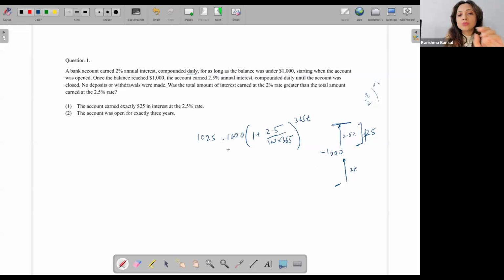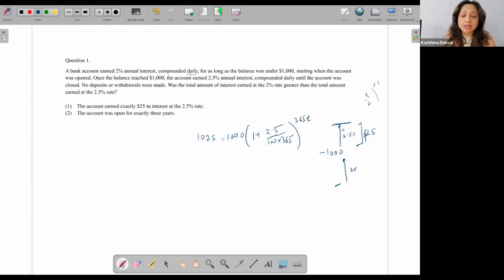Now, I don't have to find the value of T actually, but I can, because there is only one variable over here. I'll take the log of this, and in whatever way, I can find the value of T. So I'll know for how long I was getting the 2.5%.